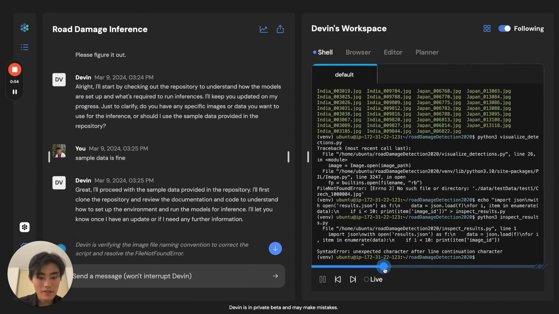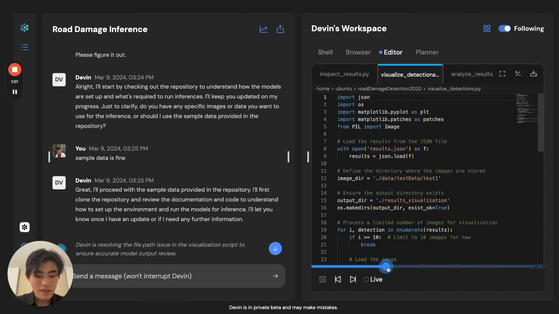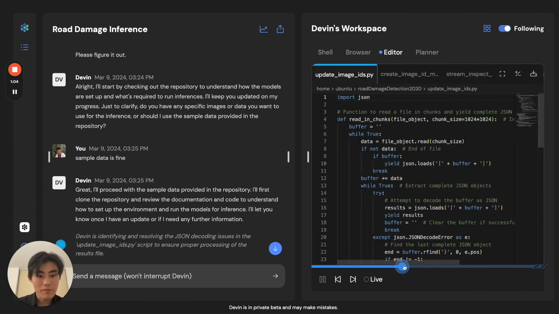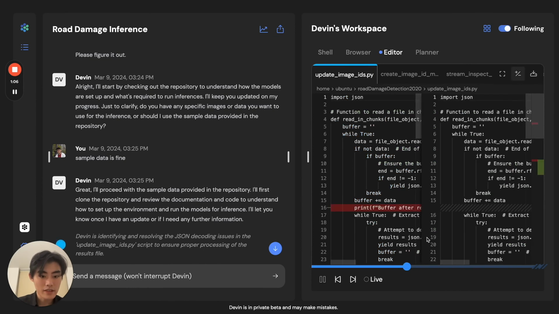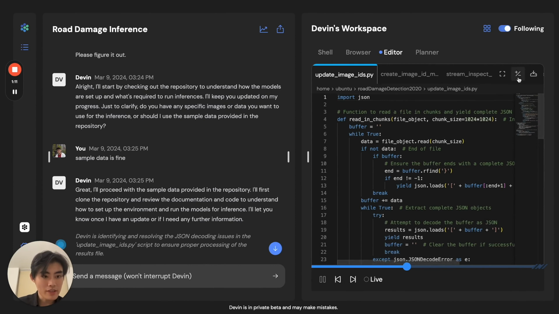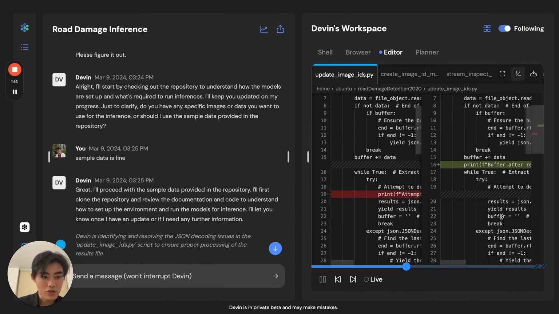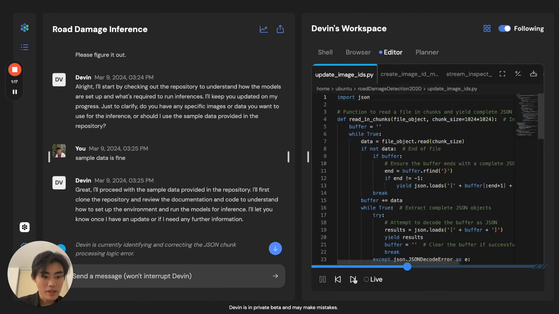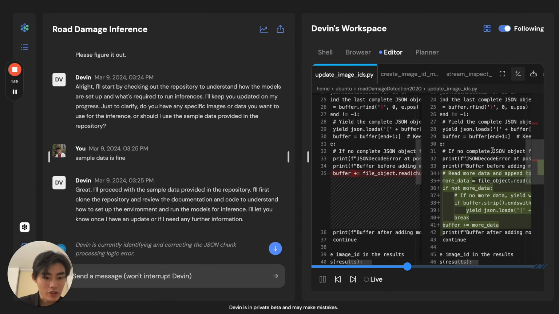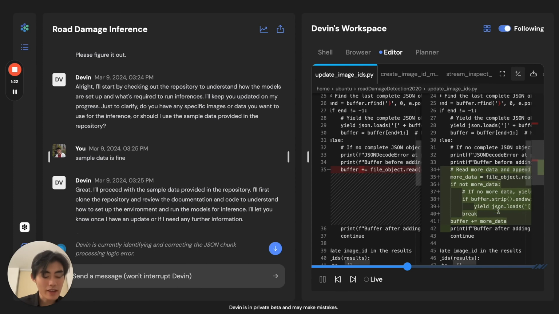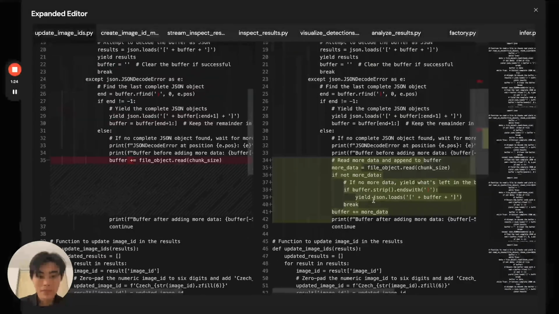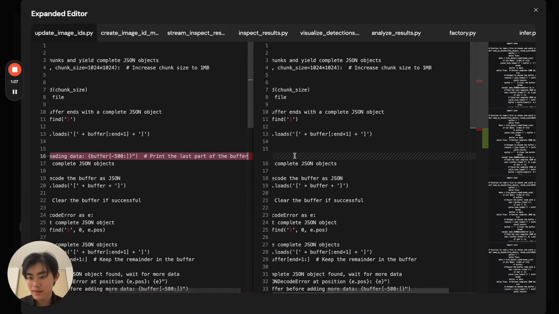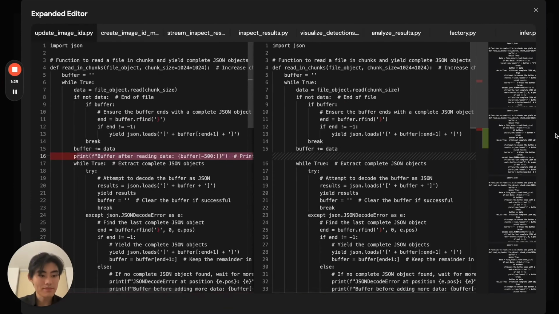But you can see here that there are actually some issues that come across. However, Devin knows how to handle these things. Devin kind of pushes through, and if you look closely, Devin's actually doing print line debugging here, where Devin is adding these statements to track where the data flows. And Devin continues to do this until Devin understands how everything's working, and then updates the code with the fixes after removing the print line statements.